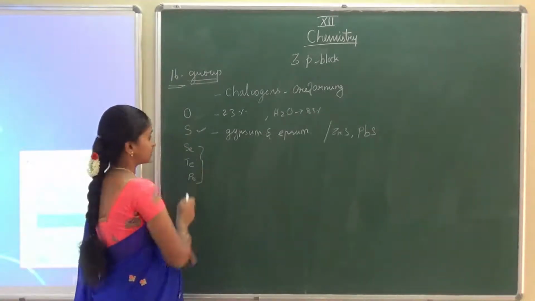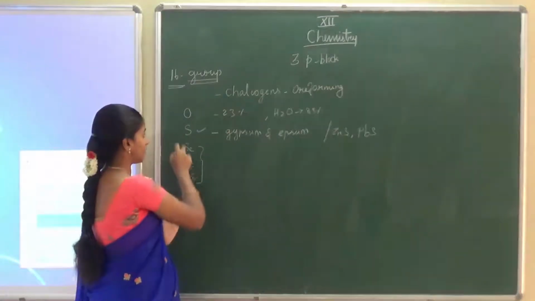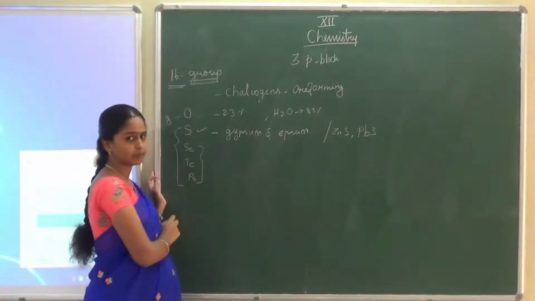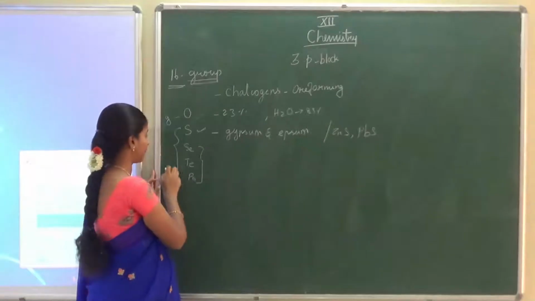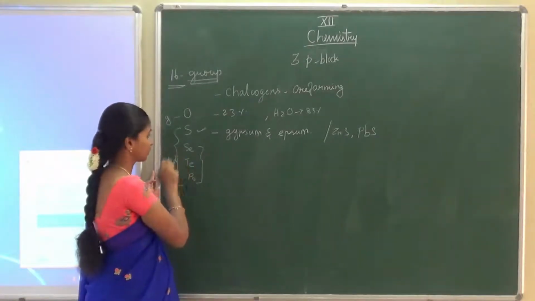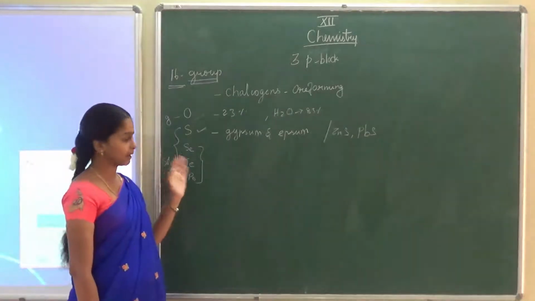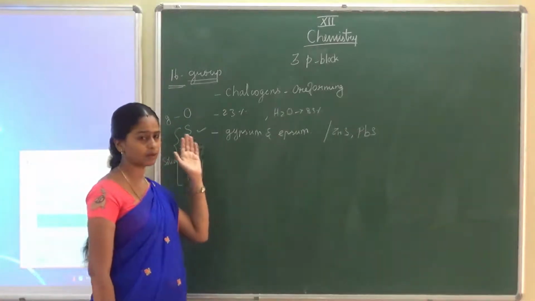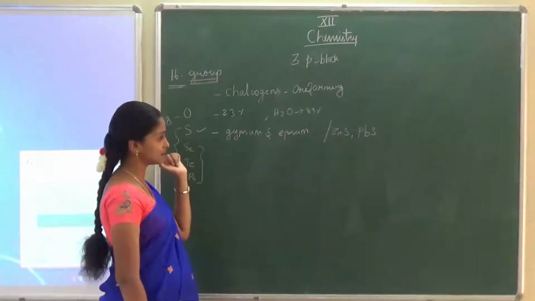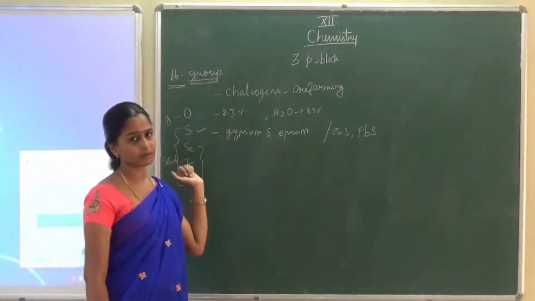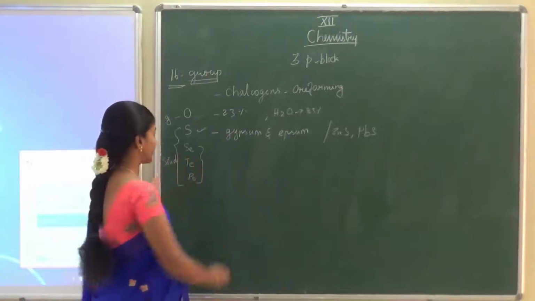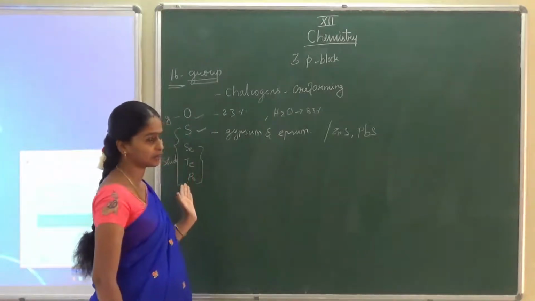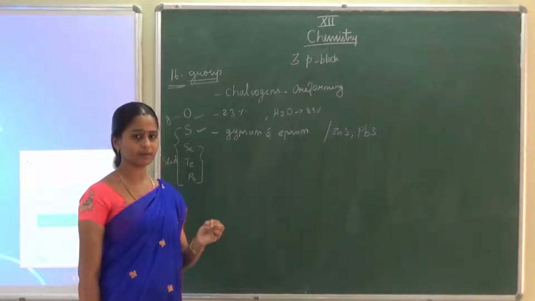When we discuss the physical state, oxygen exists only in the gaseous state. The remaining sulfur, selenium, tellurium, polonium all exist in the form of solid. In the earth's crust, nearly 46% by volume is occupied by oxygen, then 0.034% by sulfur. So the most abundant elements here are only oxygen and sulfur. Selenium, tellurium, polonium exist in trace amounts with the sulfide ores.